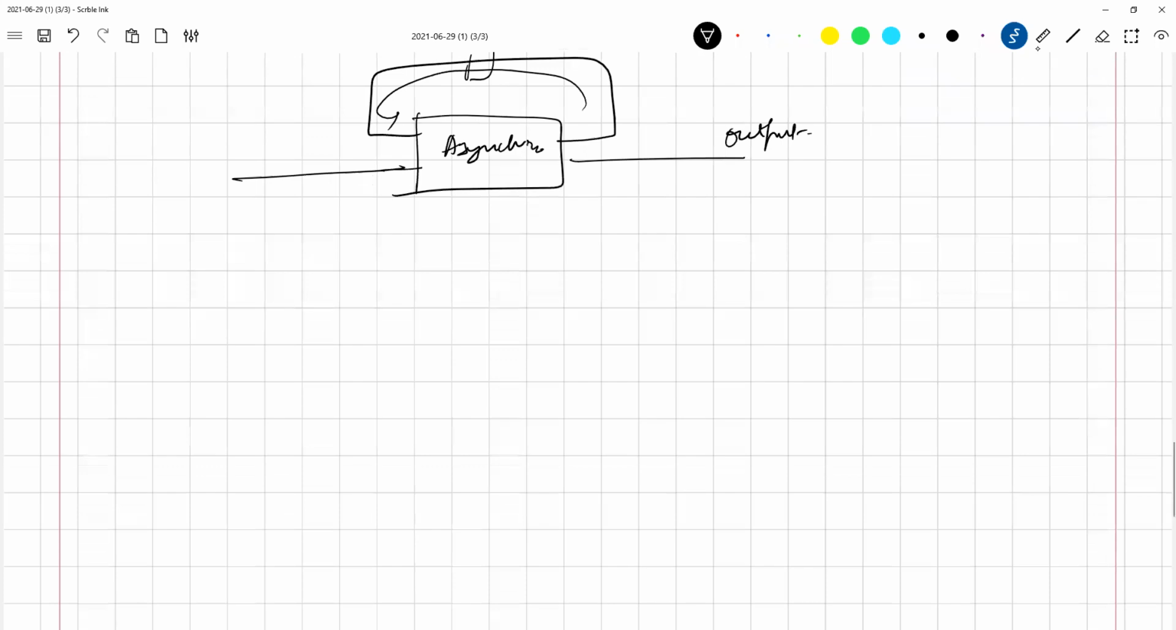Whereas in the case of a synchronous circuit, what happens? Anything happens at the clock edge only. So even if your inputs change, let us say one input changes a few nanoseconds after the second input, as long as all the inputs become stable before the next clock edge, it does not matter.